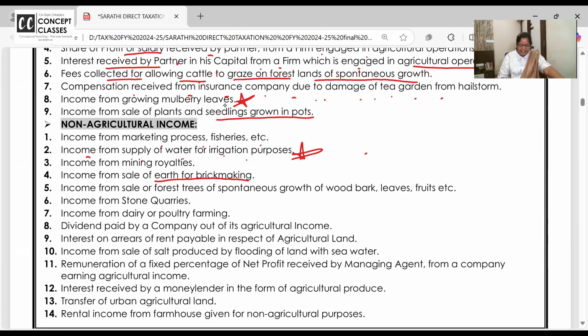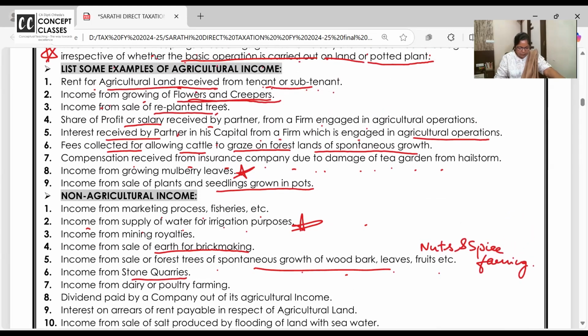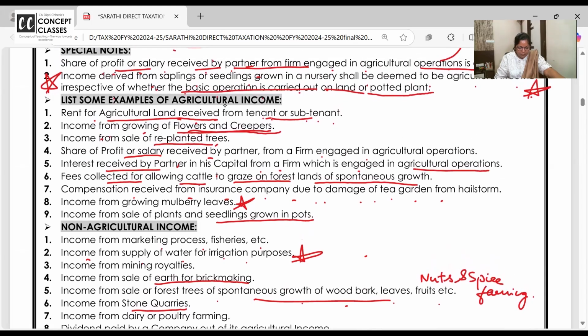Income from sale of forest trees of spontaneous growth, woodbark, leaves, fruits. These are like nuts and spice farming. Nuts and spice farming is commercial and taxable. Income from, yeah, please ask, पूछो. In agricultural income, point number 9, you said nurseries will not be a part, right? So how are we having seedlings grown in pots? No, I said nurseries, if they are doing potted plant में, it is exempt.